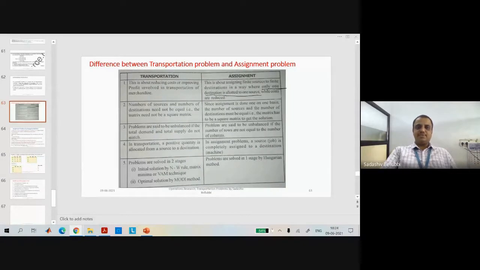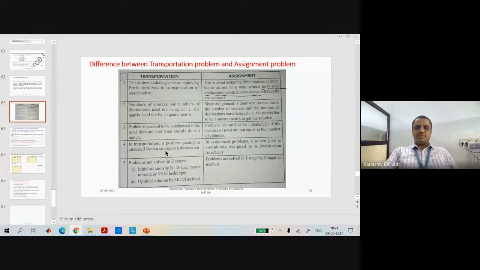The third difference is that problems are said to be unbalanced if the total demand and total supply do not match. That's what I discussed now. And in case of assignment, problems are said to be unbalanced if the number of rows is not equal to the number of columns. If it is not equal, then you are supposed to make it equal, and then you need to proceed.